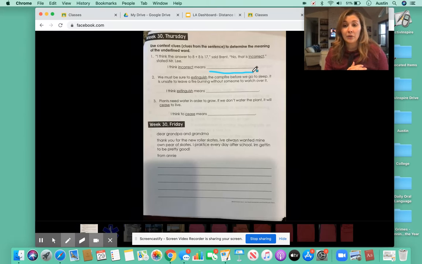Plants need water in order to grow. If we don't water the plant, it will cease to live. If I stop watering my plants, what will happen? They'll probably stop growing, right? If I told my children, if they were fighting and I told them to cease, I need you to cease from fighting anymore, what does that mean? I want you to think about it and write your answer down. Right here and right here.